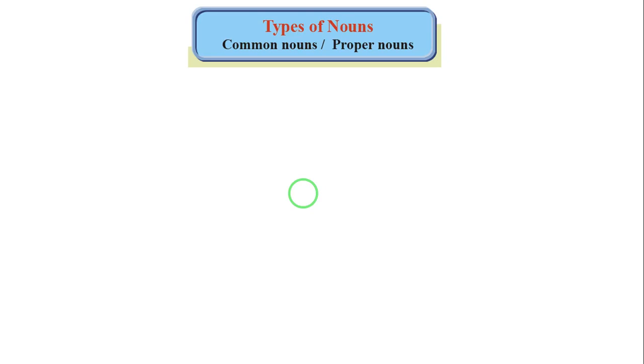And let's continue the book, Vision 1. Types of nouns: common nouns, proper nouns. First of all, common is the opposite of proper.